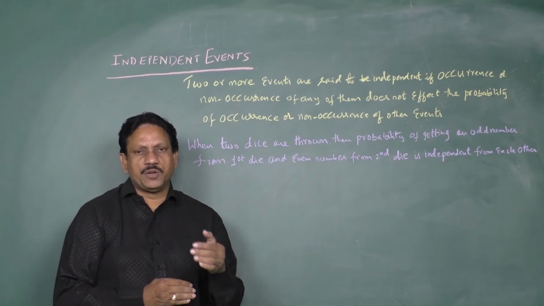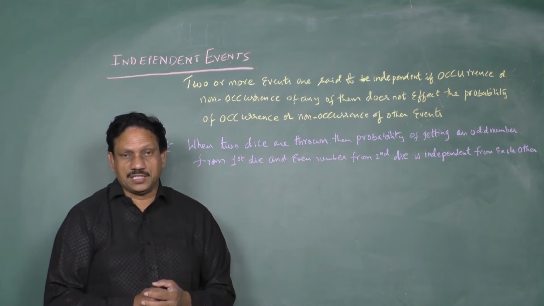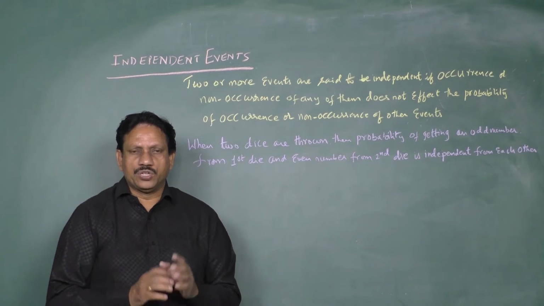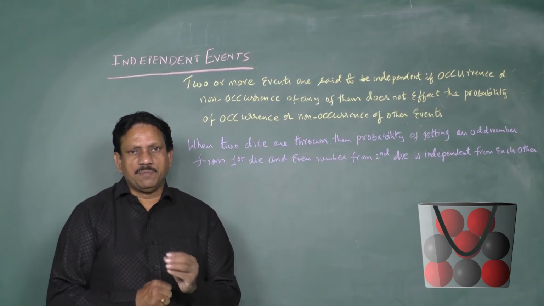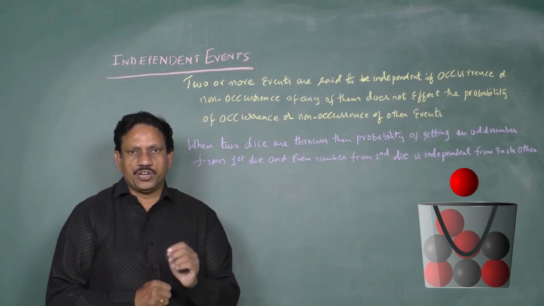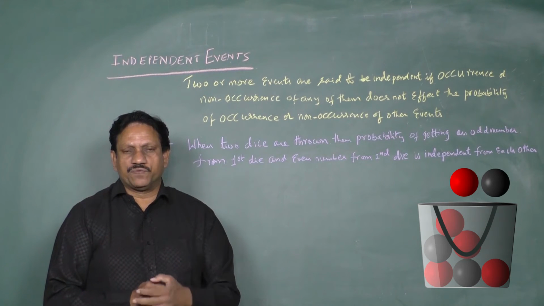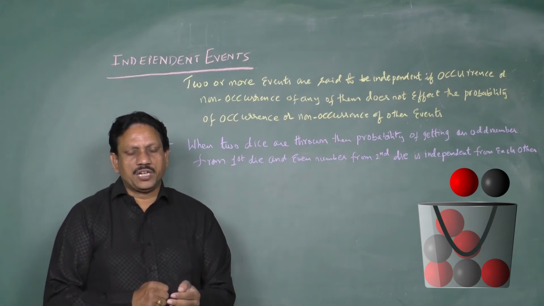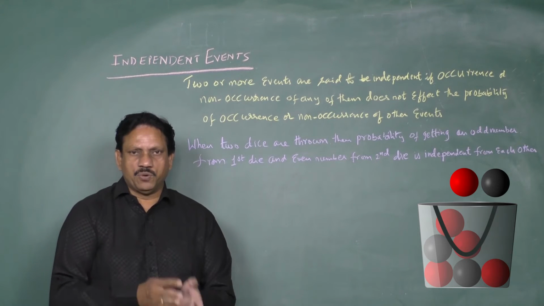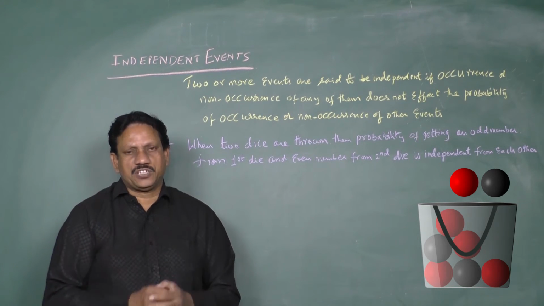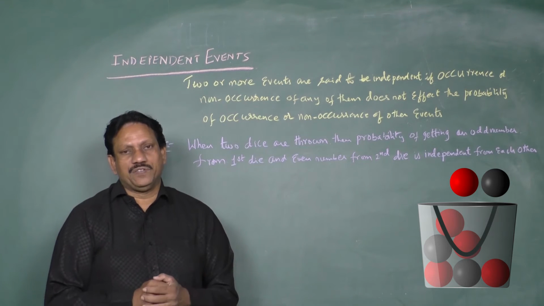Now the dependent events. If one is depending on the other, those are known as dependent events. A small example: a bag contains 5 red balls and 3 black balls. A ball is drawn from the bag and is not replaced, and another ball is drawn from the bag. Automatically the sample space is affected. Suppose the first ball drawn is a red ball and for the second you draw a red ball or any other ball, the sample space is affected. That means these two are dependent events.